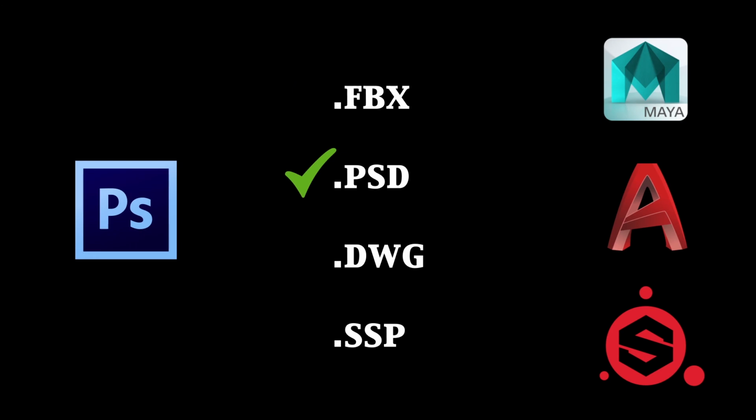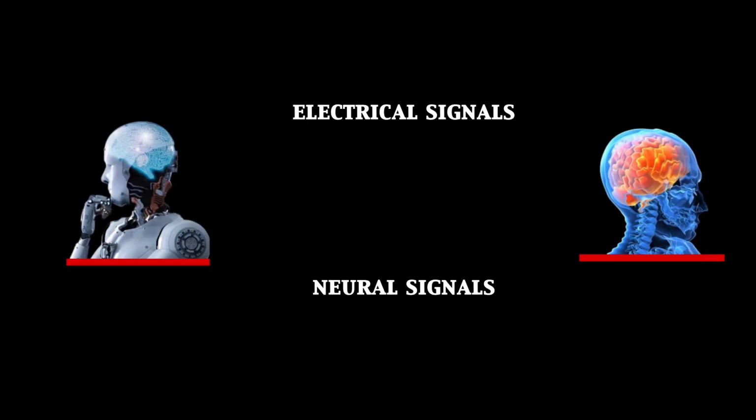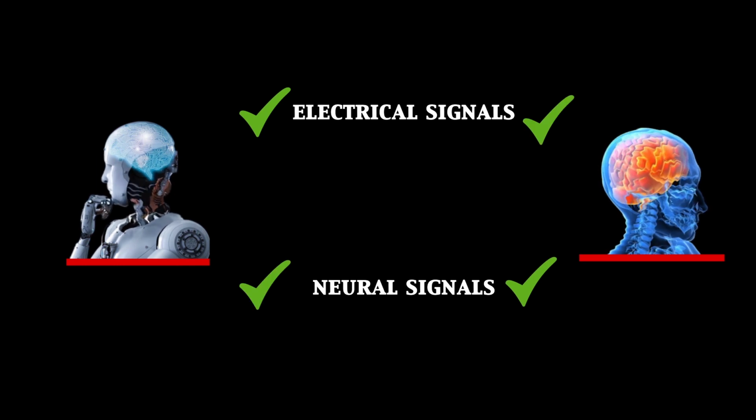However, it does not delegitimize the file type that it can't open because another program can still open and understand it. This means that although we don't understand the information being sent by a machine, it doesn't delegitimize the information, because it is very similar to the functions of the neural signals. If we were to convert these electrical signals into information that we could understand, this information would be as effective to us as it is to machines.